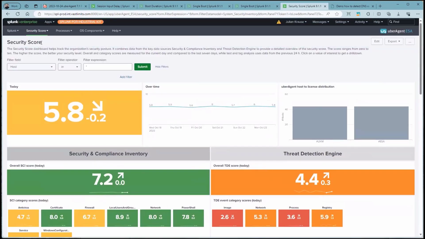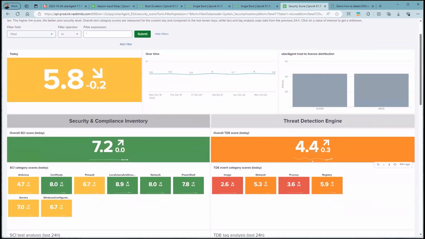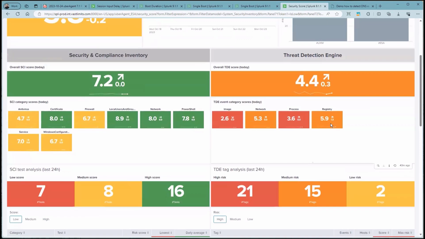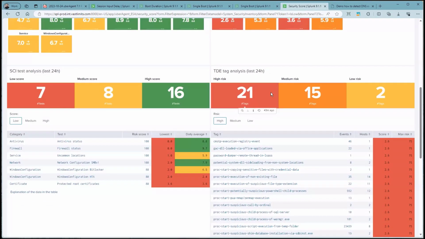Again, we are on our security score dashboard, but this time we're focusing on the right side, the threat detection engine. Again, we can see an overall score, how it has changed over time, and which categories this score consists of. So image events, for example, image load, or network connection events, process starts, stops, or registry changes. And again, if you scroll down, you can see the tags that were found by the TDE with the amount of events, how many hosts are affected, with the score.